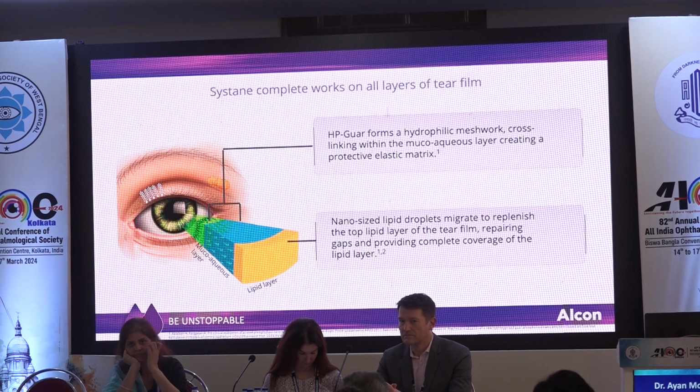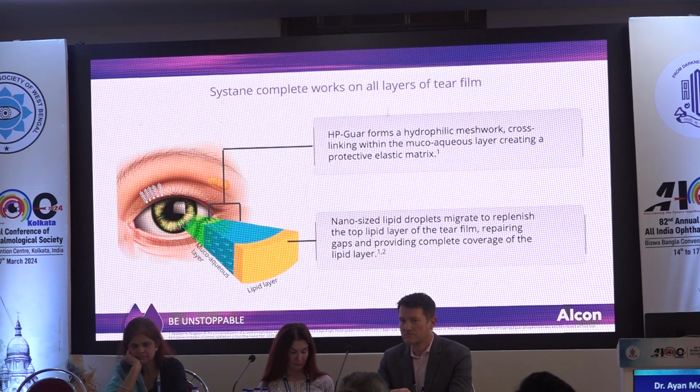So Systane Complete works on all layers of the tear film. The HP-Guar forms a hydrophilic meshwork cross-linking with the muco-aqueous layer, creating a protective elastic matrix. Nanosized lipid droplets migrate to replenish the top lipid layer of the tear film, repairing the gaps and providing complete coverage for the lipid layer.